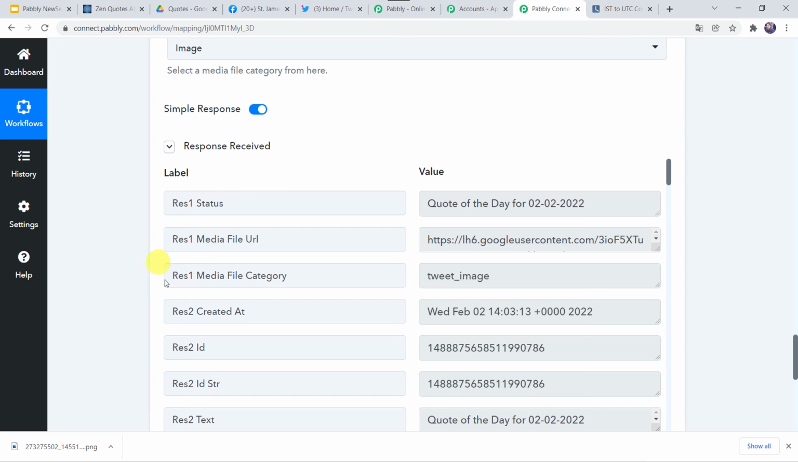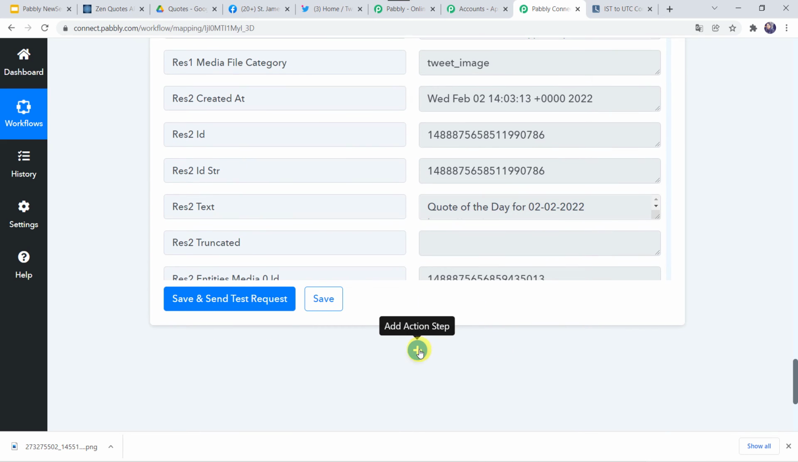Now, as we have shared the motivational quotes on both our social media platforms, that is Facebook and Twitter, if you want to share it on other social media platforms, you can share by clicking on this plus sign, by adding the new action steps, or else if you want to share it on the WhatsApp number or you want to send it via a mail, you can add the action steps over here and you can share.